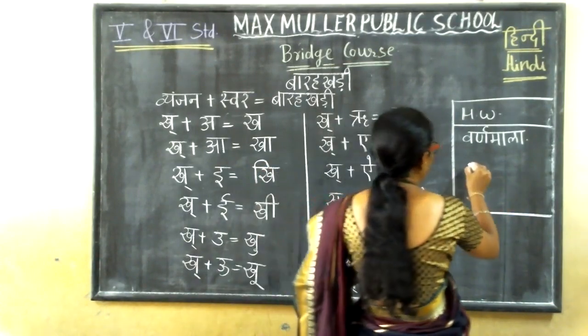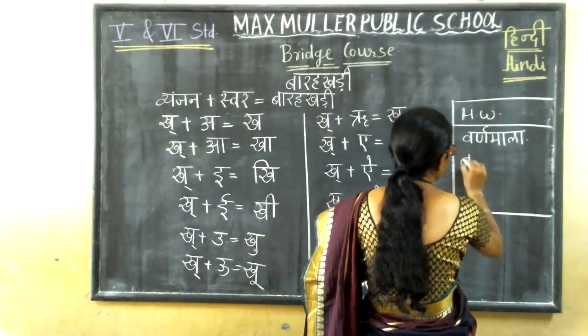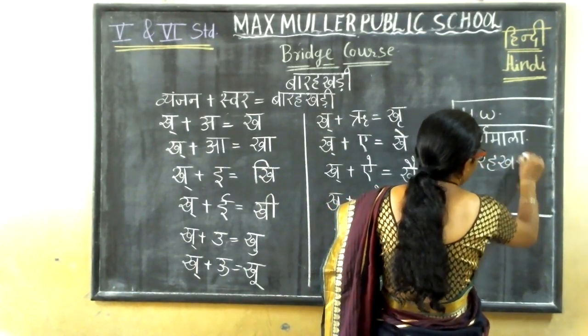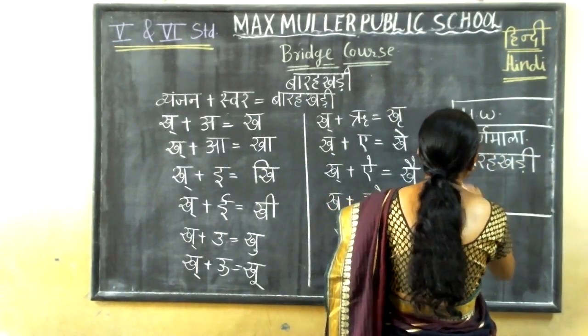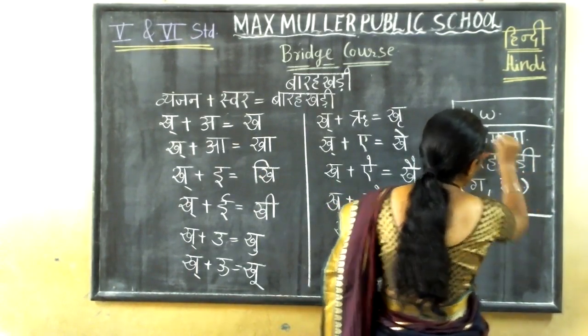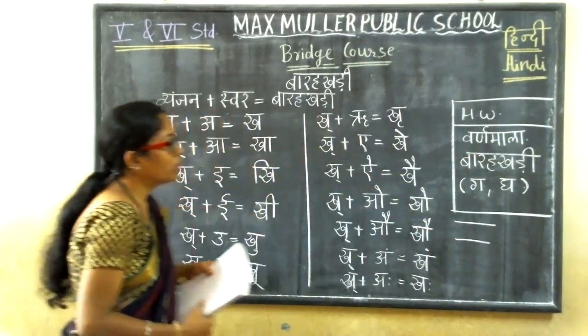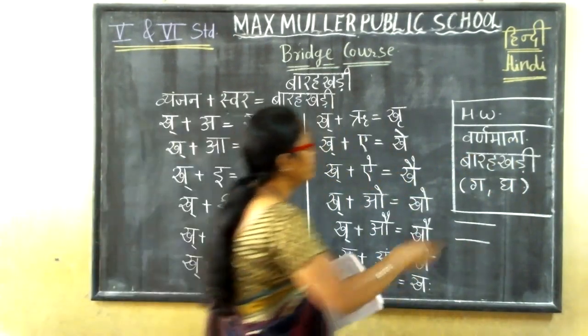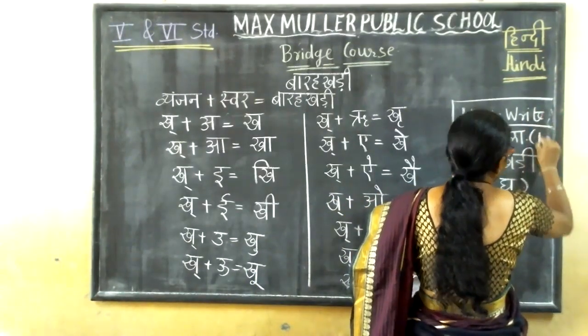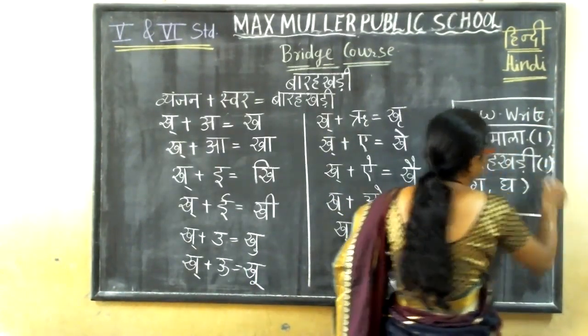And next is Barakhri, the long method Barakhri. You have to write the Barakhri for G and Gh. Okay, this is your homework. Note down. You have to write one time only. This is also one time.